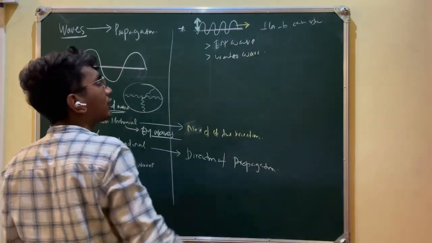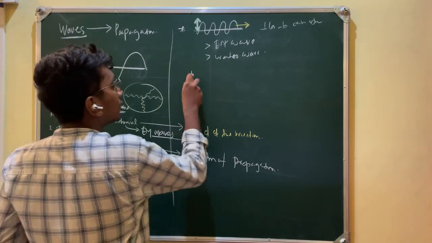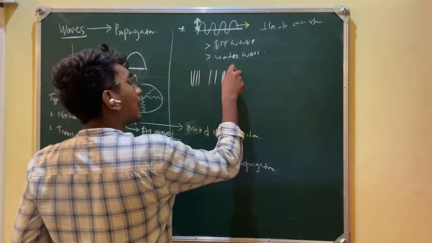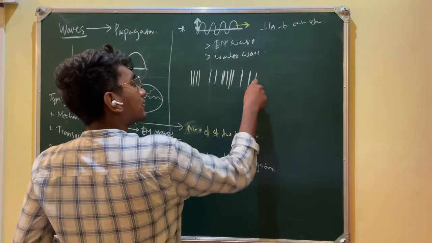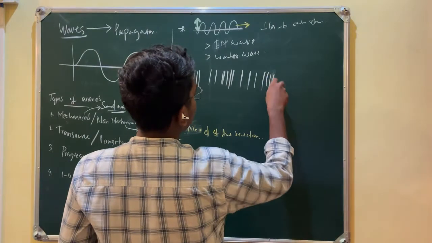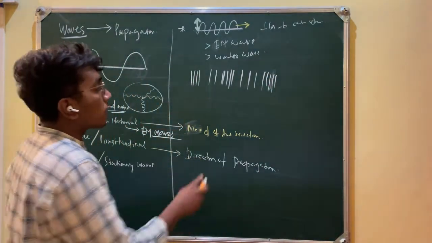What about longitudinal wave? Look at this, if the wave motion is happening like this. You will get an example and then you will understand it. An example is the wave on a tuning fork.